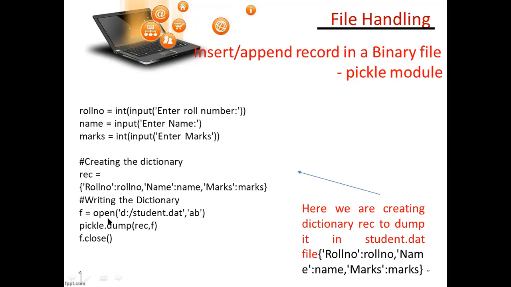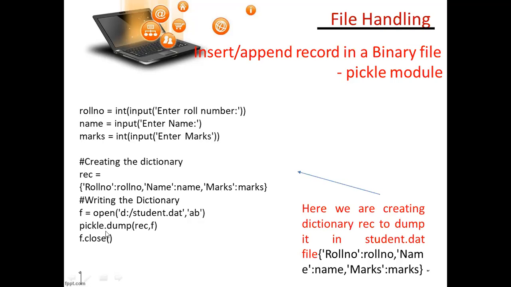Now whatever I am getting, I have to write in a file, in append mode with a binary file. So see here, f is an object, just like I wrote previously input file, out file, anything you can write. f equal open, I am opening this in the D drive. This file name is student.dat, which means it is a binary file, student is the file name. ab means append with binary mode. It appends to whatever previous data there was, in binary mode.